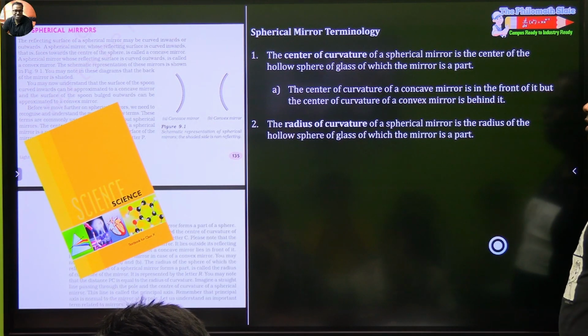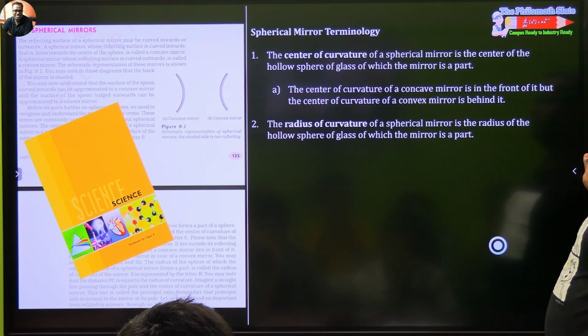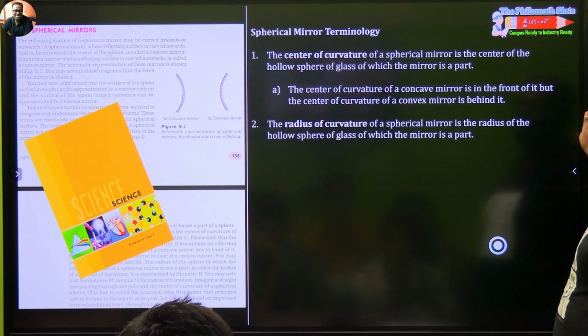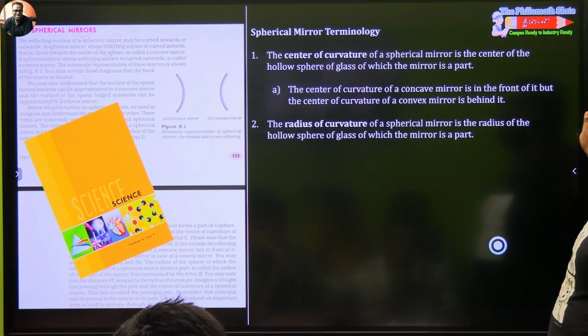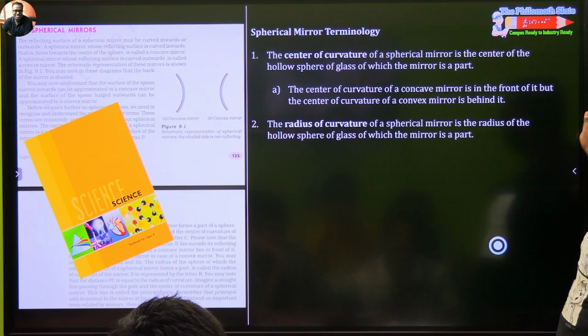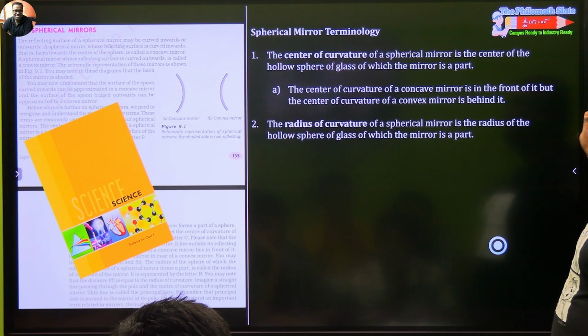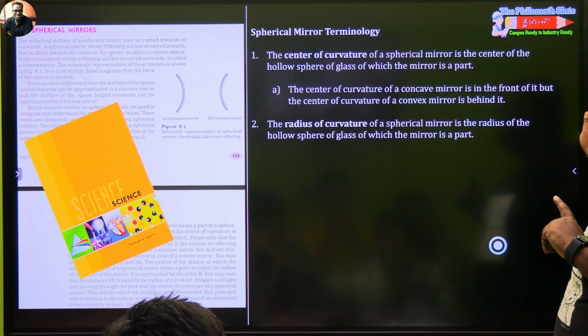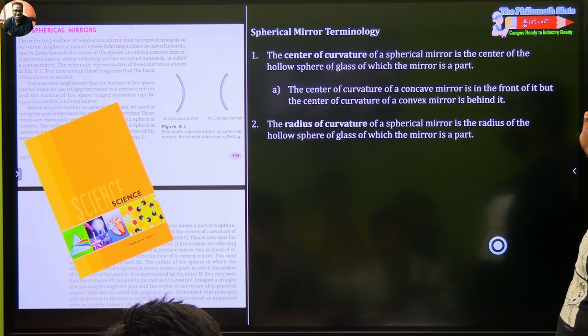Okay, the radius of curvature of a spherical mirror is the radius of the hollow sphere of glass of which the mirror is a part. Clear? Be very particular with this because such questions come in assertion and reasoning. So every word and every line has a meaning.